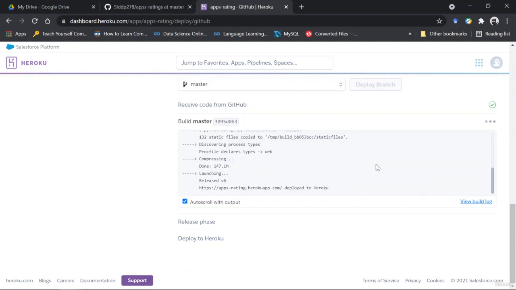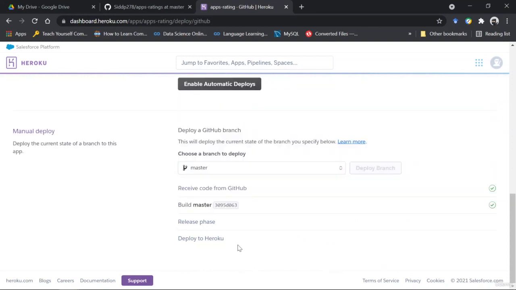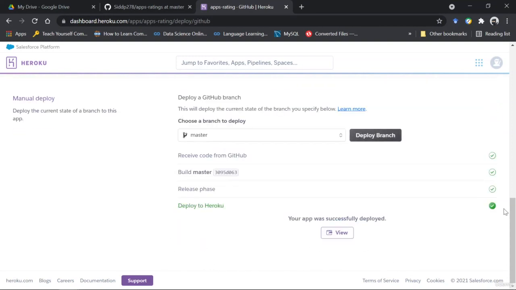And once it has completed this humongous process, which might look small from the user point of view, but actually a lot of things are happening on the server side, it would give you a view button here and tell you that it has been deployed. See, deployed to Heroku, there's a tick here and a view button here.